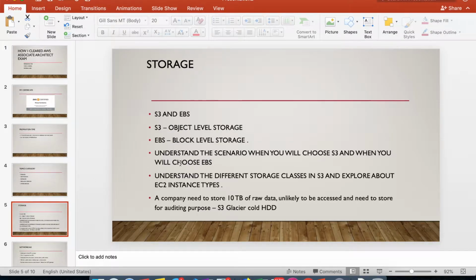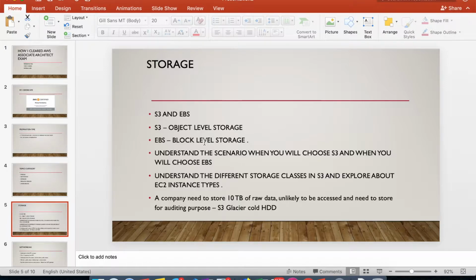Under storage, you have to explore S3 and EBS. S3 is object level storage and EBS is block level storage, and you have to understand the difference between both. You should know in what scenario to choose S3 and in what scenario to choose EBS. You have to understand those differences clearly.